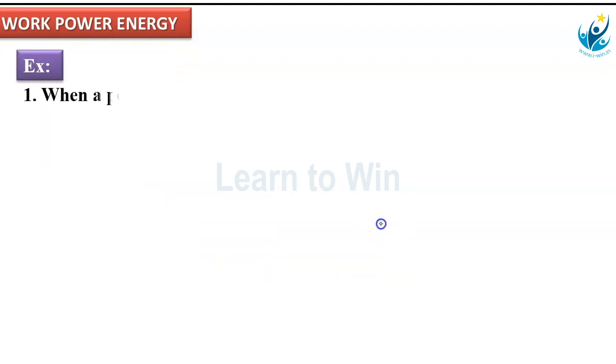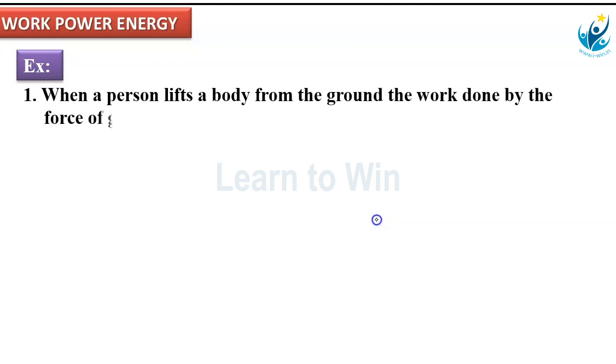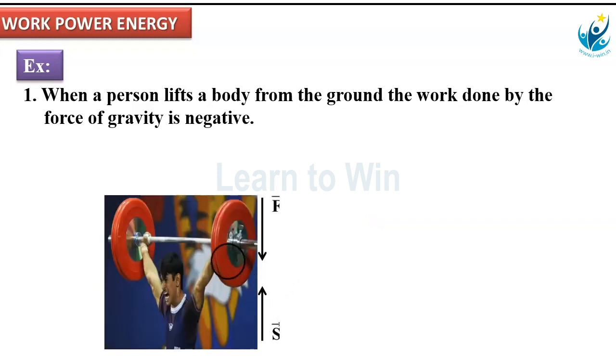Examples for negative work. When a person lifts a body from the ground, the work done by the force of gravity is negative. Let us observe this diagram. Here, the person is lifting the weight from the ground. Here, displacement is in the upward direction. Work done by the force of gravity: force of gravity means the weight of this object. The weight of the object is always directed towards the ground. Downward means the force direction is downward. Displacement is in the upward direction. How are these two?